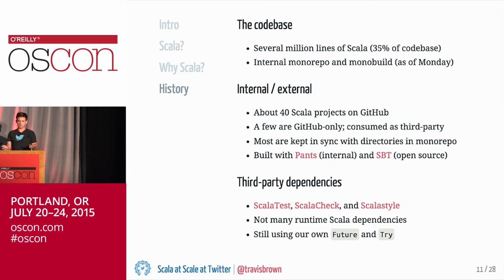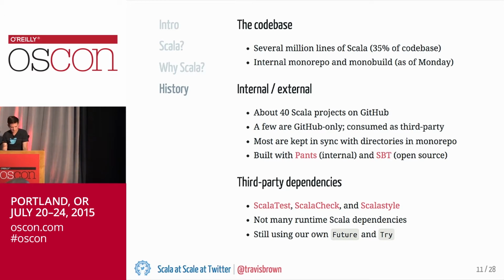They're developed out in the open entirely, and they're published to public repositories and then consumed as third-party dependencies inside of Twitter. But that's still kind of the exception. Most of our Scala projects live primarily in the monorepo, and then they're synced out to GitHub, and commits on GitHub are pulled in to the monorepo.